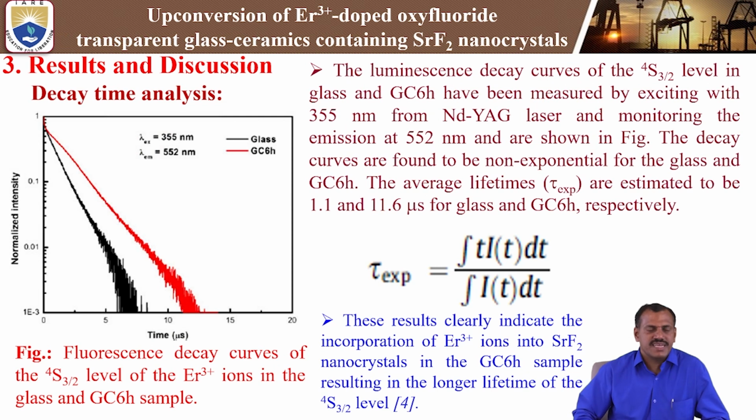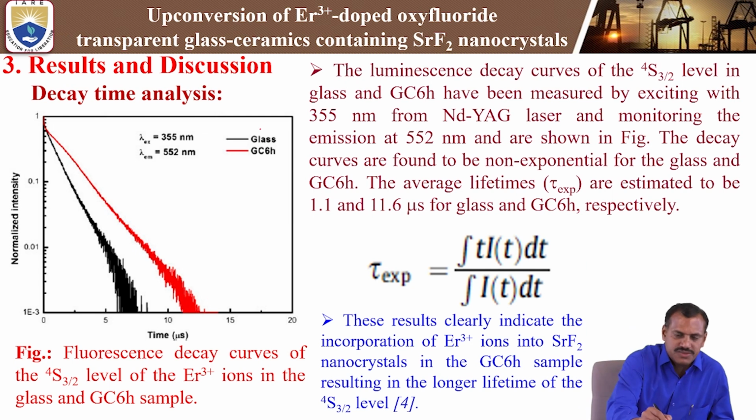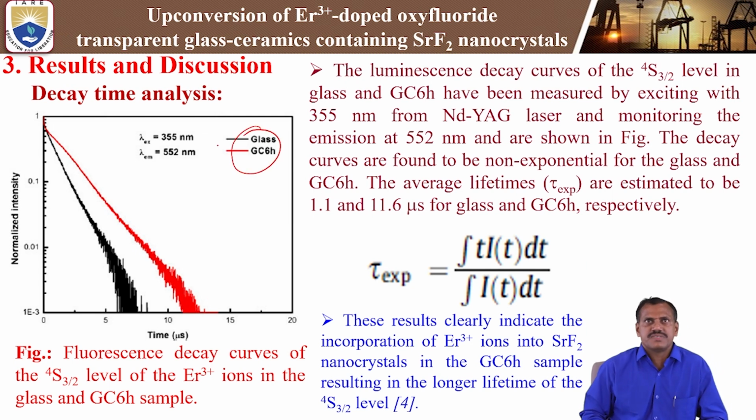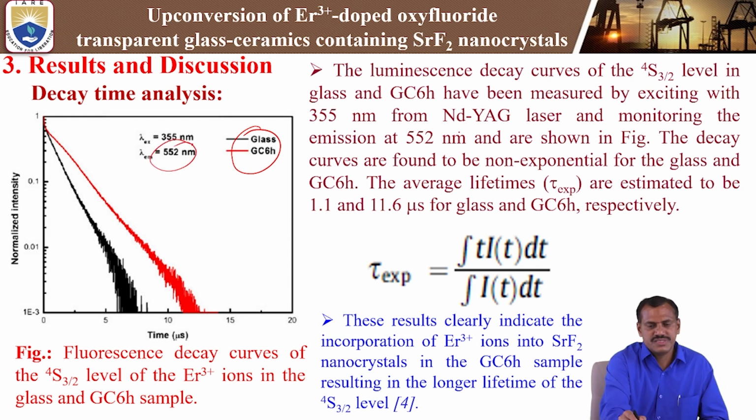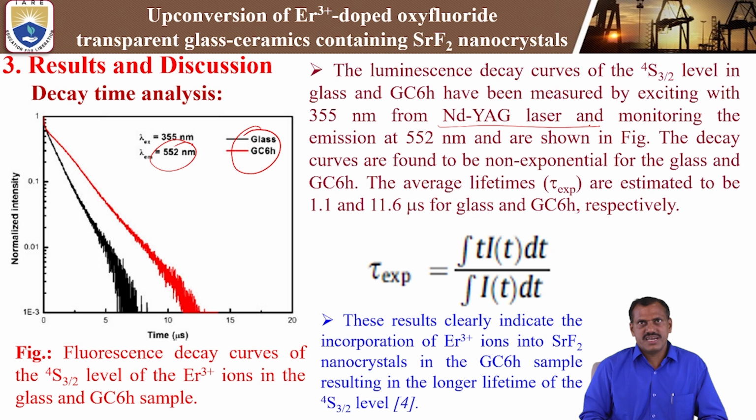So next, finally, decay time measurements. The fluorescence decay time measurements in the erbium-3+ doped glass and glass ceramics. We are comparing glass and glass ceramics. We are pumping with 355 nanometer using the neodymium YAG laser, with the emission monitored at the green emission, 552 nanometers.